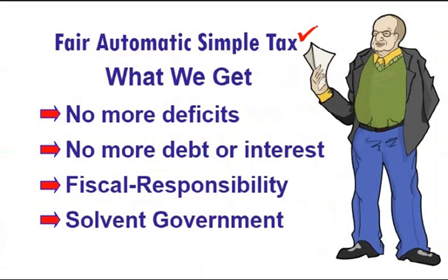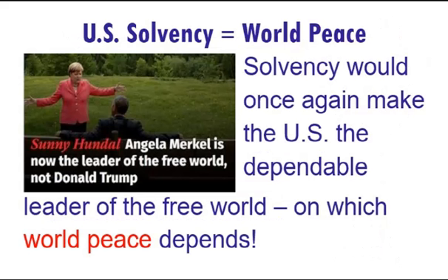And here's what we get: no more deficits, no more debt or interest, fiscal responsibility, and solvent government. Solvency would once again make the United States the dependable leader of the free world, on which world peace depends.